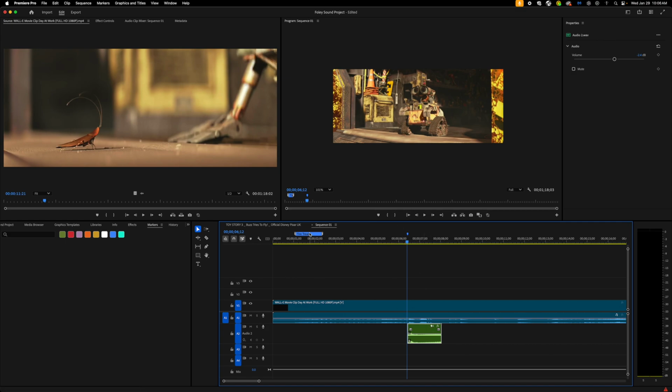So make sure you've got those markers there, make sure you add in your clips, and then after you add in all of your sound effects and dialogue, you can start messing with the audio to make sure everything sounds good.